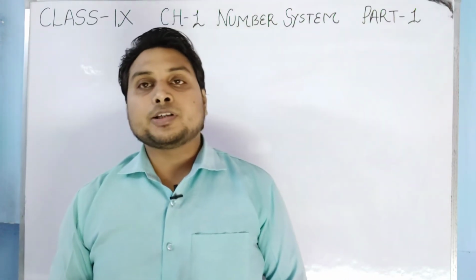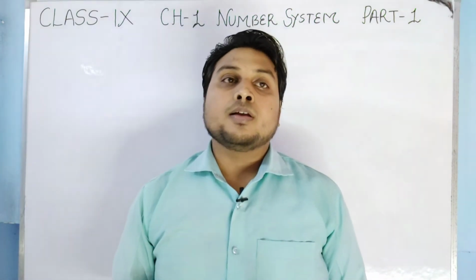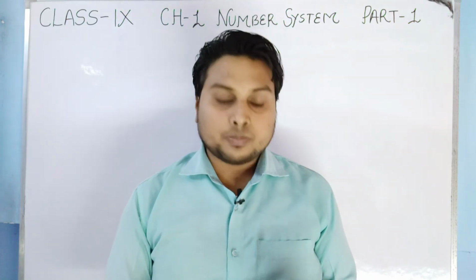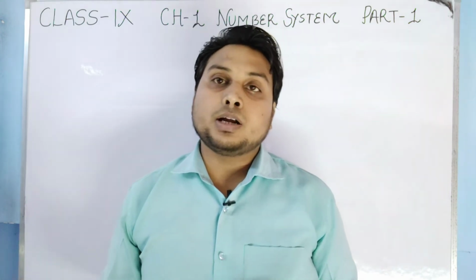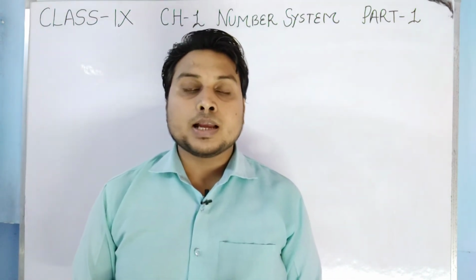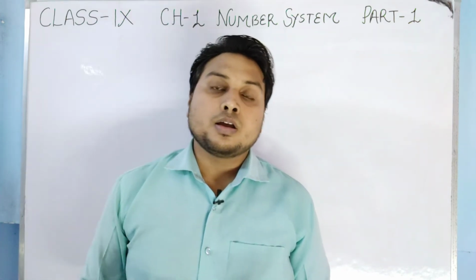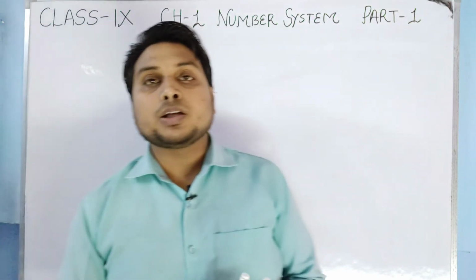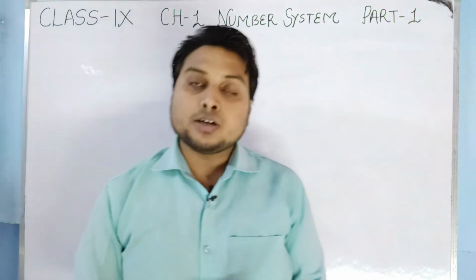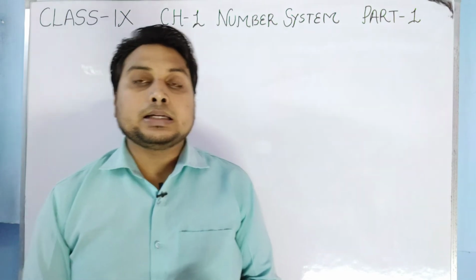So till now what definitions we have studied? I'm just revising it. Okay, so we have studied about natural numbers, that are counting numbers. Counting numbers start from 1, 2, 3, 4 and so on till infinity. Whole numbers, if we include 0 with the natural numbers, that will be your whole numbers, that is 0, 1, 2, 3 and so on. After that we have studied about even numbers. The numbers which are divisible by 2 are known as even numbers. The numbers which are not divisible by 2 are what? Are odd numbers.